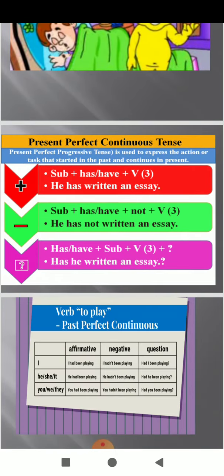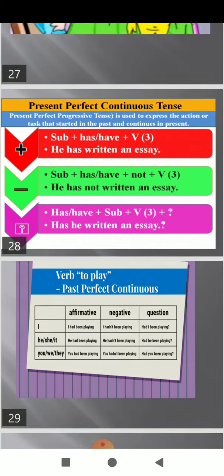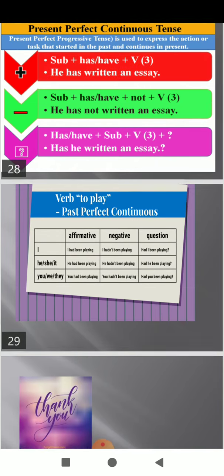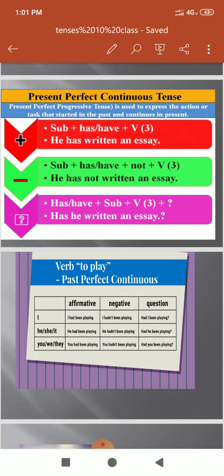And we will talk about present perfect continuous. It describes an action that began in the past and is still continuing. The structure is displayed on the screen. The subject plus has, have plus third form of the verb. He has written. So students, this was all for present perfect continuous, which describes an action that began in the past and is still continuing. It will be subject plus has, have, been plus first form of the verb plus ing. This will be the present perfect continuous tense.